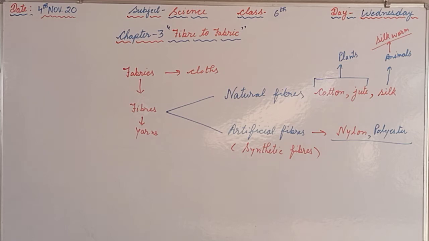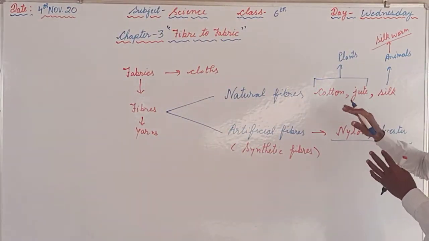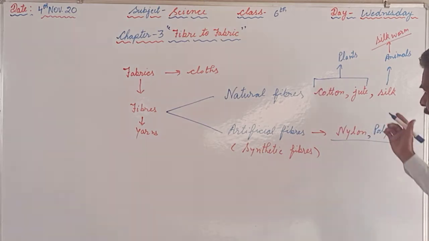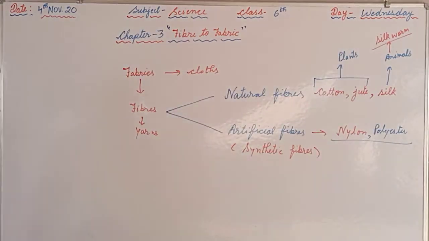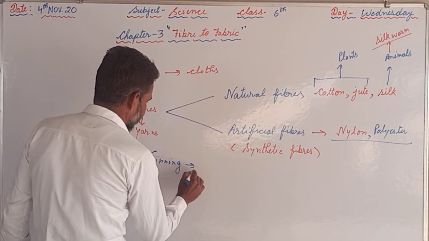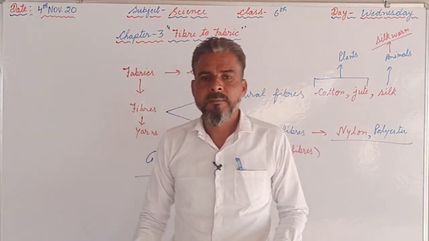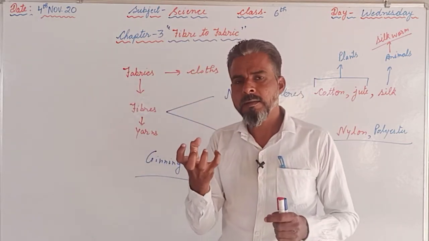Afterwards, we are supposed to discuss in this chapter how to prepare the fabric from the fibers we obtain from these plants. So, the process is there, and in that process we will start with ginning. Ginning is the process in which the fibers are separated from that cotton ball.